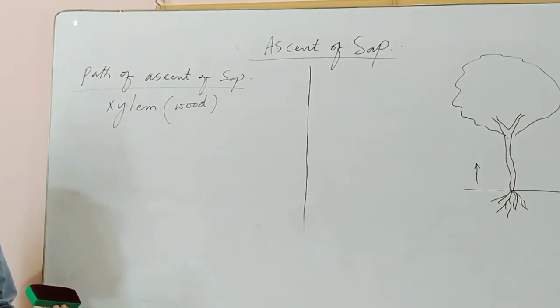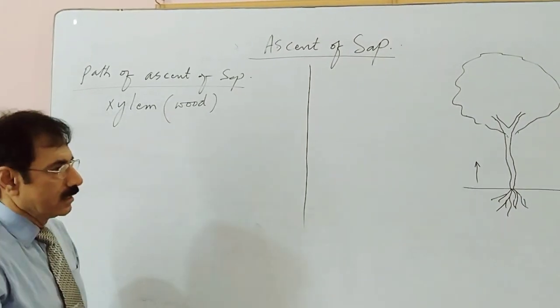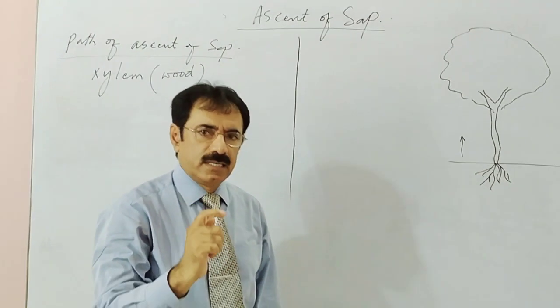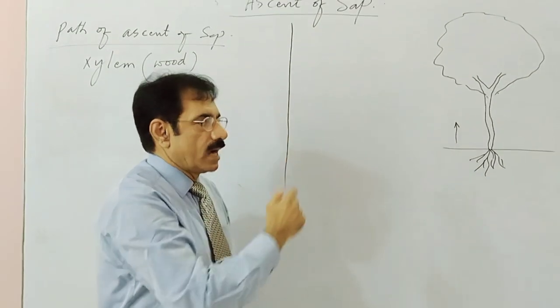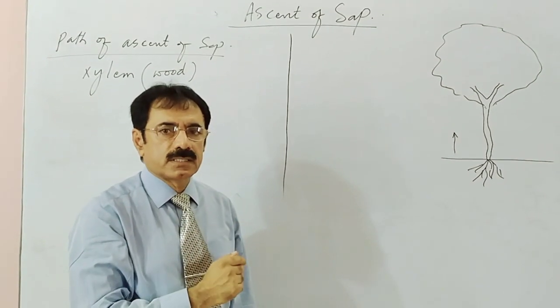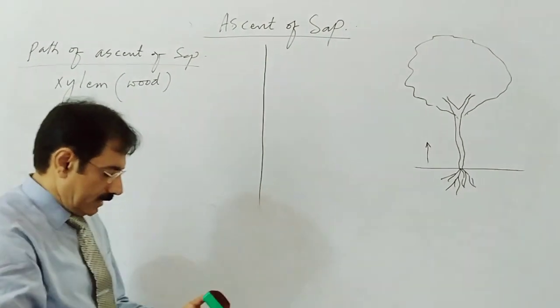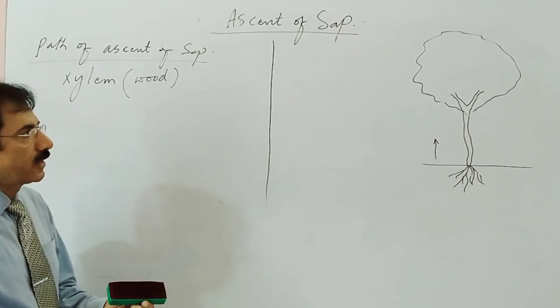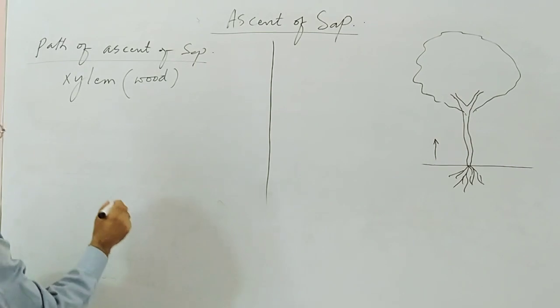The xylem has millions, or we can say trillions, of microscopic capillaries, and through these capillaries the water moves from the soil to upper plant parts.